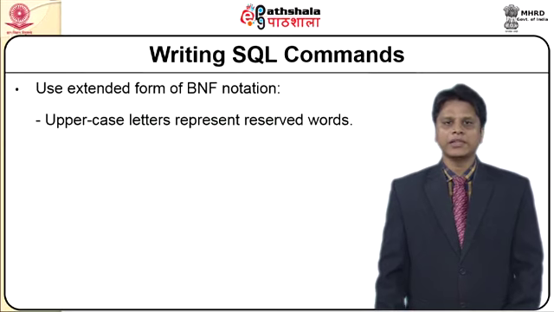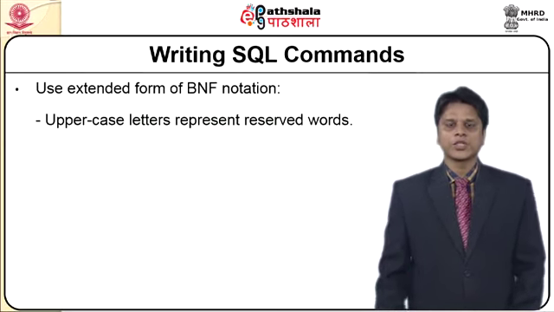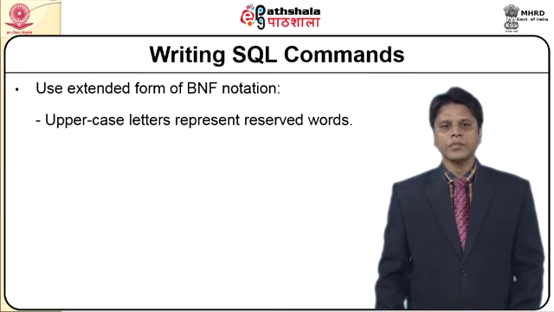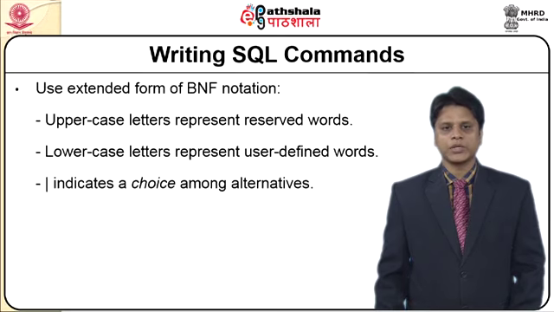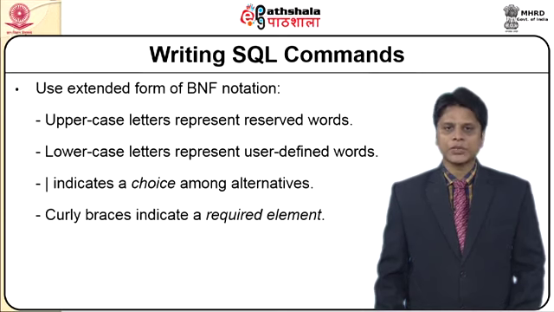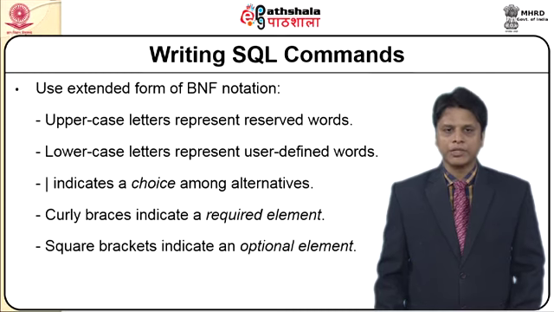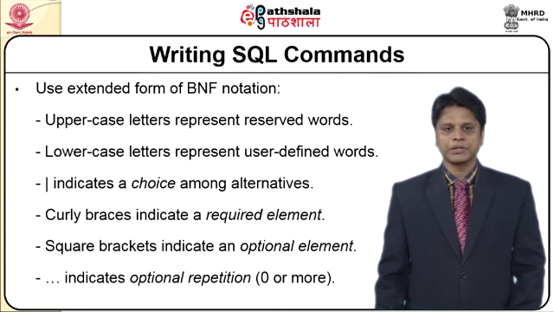So how do we write these SQL commands? We use an extended form of BNF notation, which has uppercase letters representing the reserved words, lowercase letters representing the user defined words, and a piping symbol which indicates the choice of alternatives. We have curly braces which indicate a required element. We have square brackets which indicate an optional element, and we have dots which indicate optional repetition, which is for more than one time.